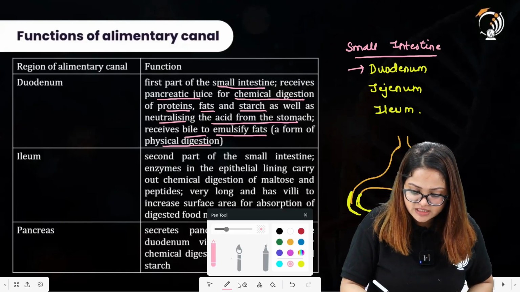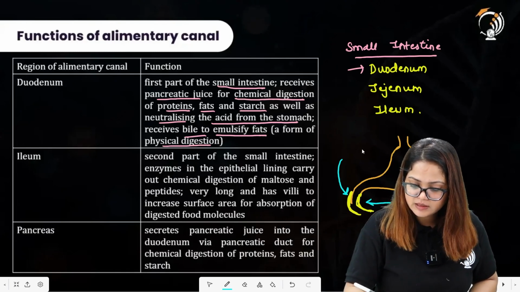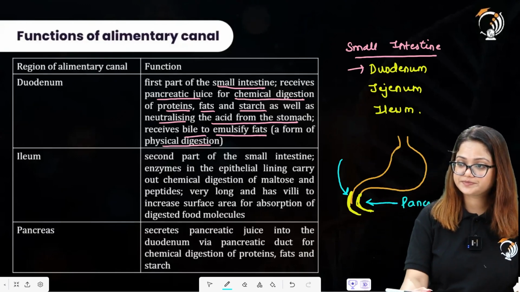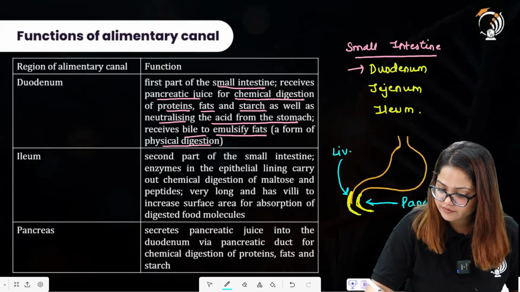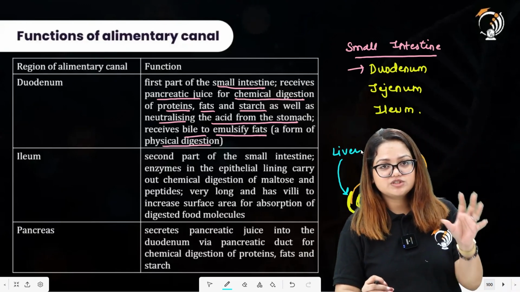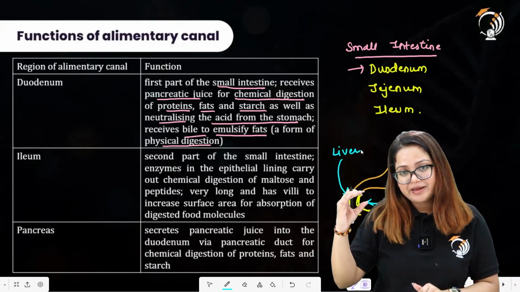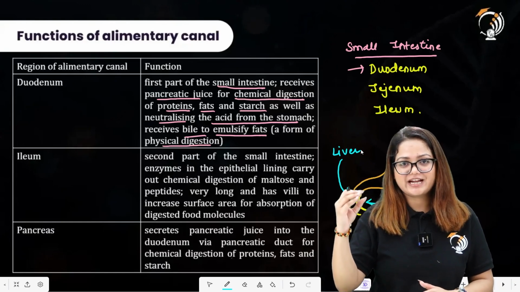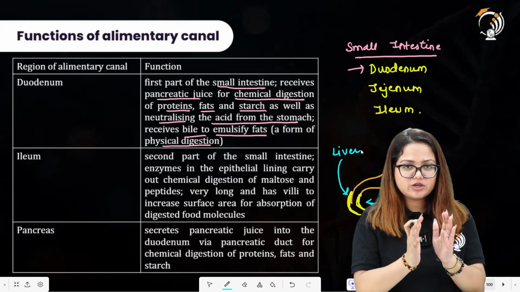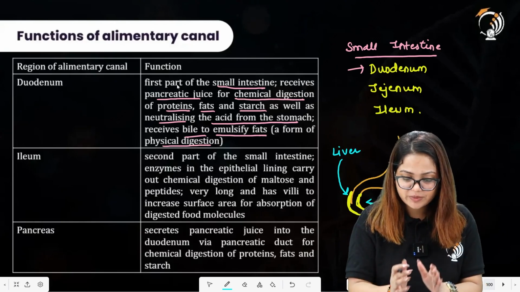Duodenum will now receive secretions from the pancreas and the liver. The liver will be transporting the bile. The bile will be first stored in the gallbladder and then it will be transported toward the duodenum. The pancreas will be making up the pancreatic juice and this will be transported to the duodenum region, that is the first part of the small intestine. I hope the flowchart is clear to you all.